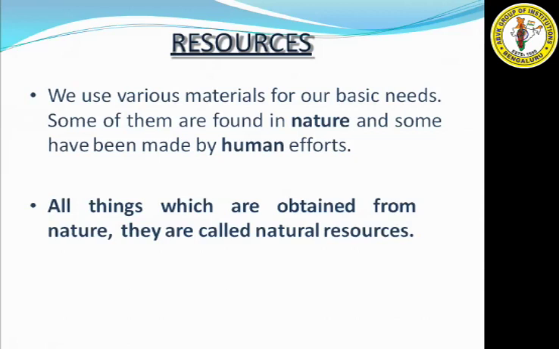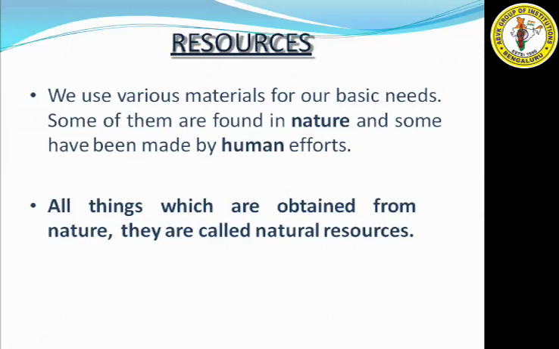Some substances we can get directly from nature, so they are called natural resources. By utilizing them, we prepare our needful things, which are called human made materials. So the resources available in nature are called natural resources, and the resources made by humans are called human resources or artificial resources.